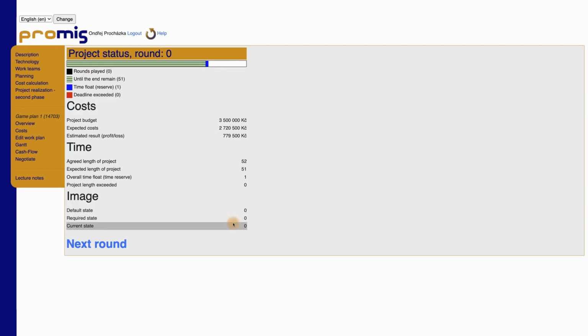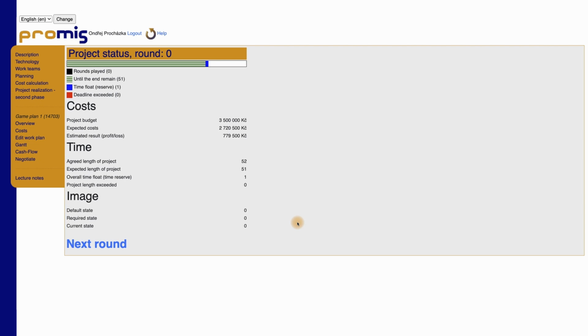In the case of Ecohouse, image is equivalent to the company reputation, and your job is to ensure that its value is not negative at the end of the realization. If it is, this means that you have damaged the company's reputation. This will be reflected in your evaluation.